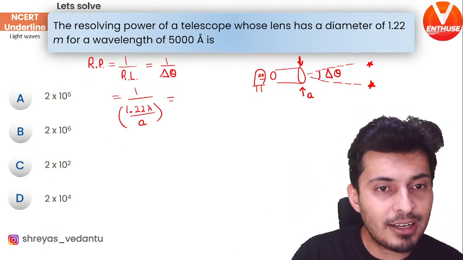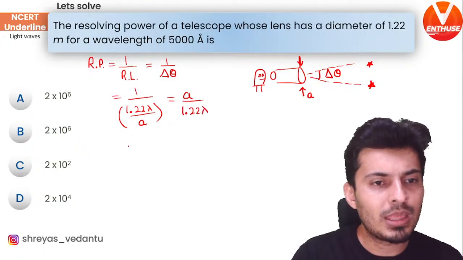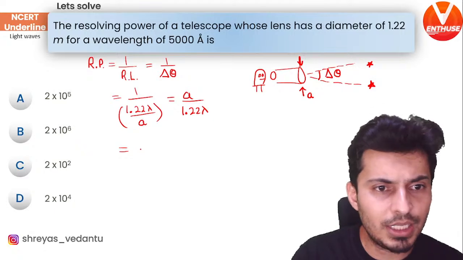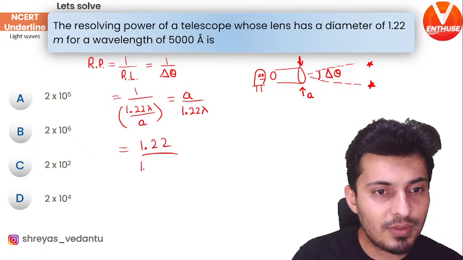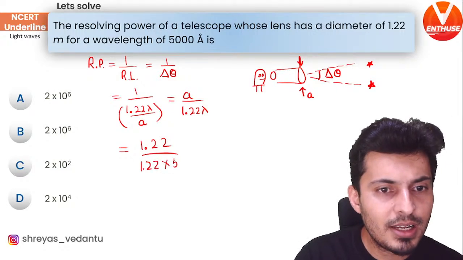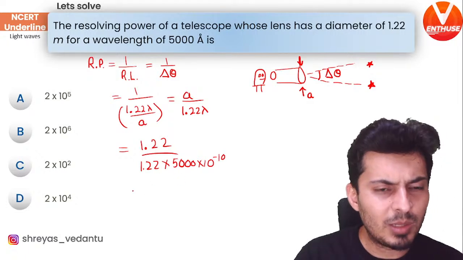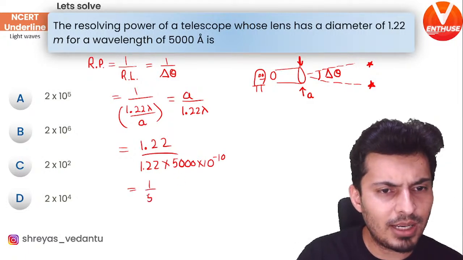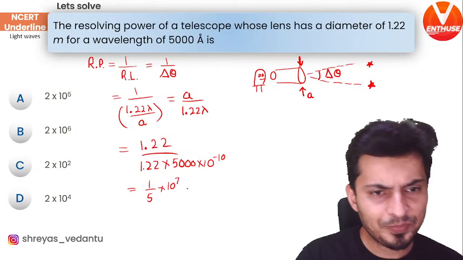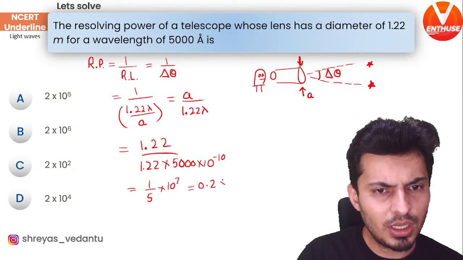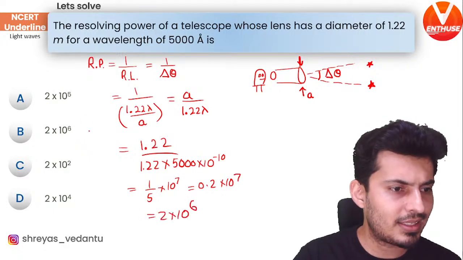Okay, so just rearrange this. You are going to see A divided by 1.22 lambda. Now just solve the question by substituting the values. A is 1.22 meters. It's given. This divided by 1.22 into lambda, which is 5000 Angstrom. Angstrom is 10 to the power minus 10. 1.22 gets cancelled, so it will become 1 by 5 into 10 to the power minus 7, so it will become 10 to the power 7. 1 by 5 is 0.2 into 10 to the power 7, which is 2 into 10 to the power 6.